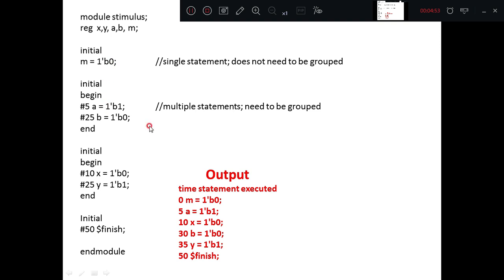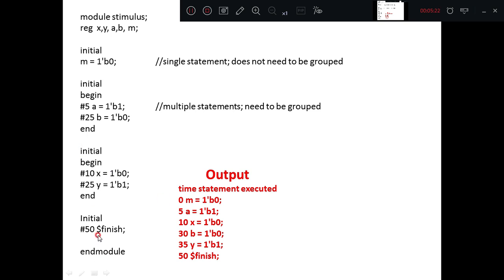At time 5, from this initial block, which has started from 0 only, after a 5 time unit delay, A will be updated as 1. Since all these initial blocks are considered parallelly, at time 10 X will get value 0.